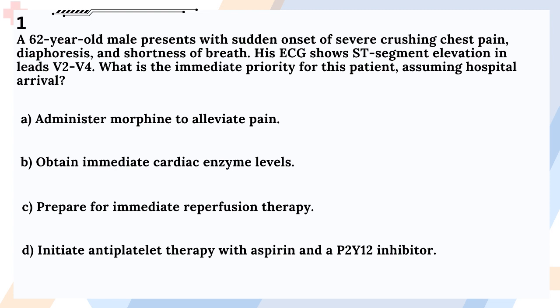Question 1. A 62-year-old male presents with sudden onset of severe crushing chest pain, diaphoresis, and shortness of breath. His ECG shows ST segment elevation in leads V2-V4. What is the immediate priority for this patient, assuming hospital arrival?